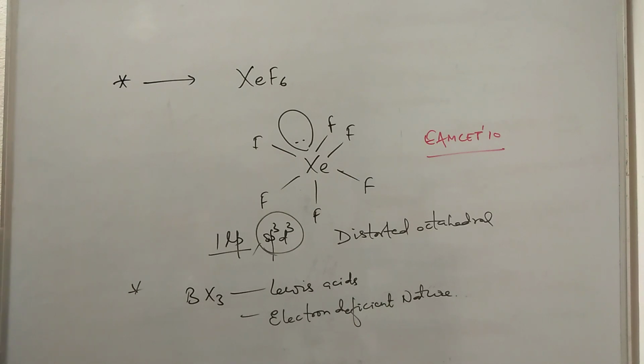Boron trihalides are Lewis acids because the central atom boron has electron deficiency. It has only 6 electrons, so it can accept a lone pair of electrons from Lewis bases. So boron trihalides are Lewis acids. They are electron deficient in nature. They are also exceptions to the octet rule.